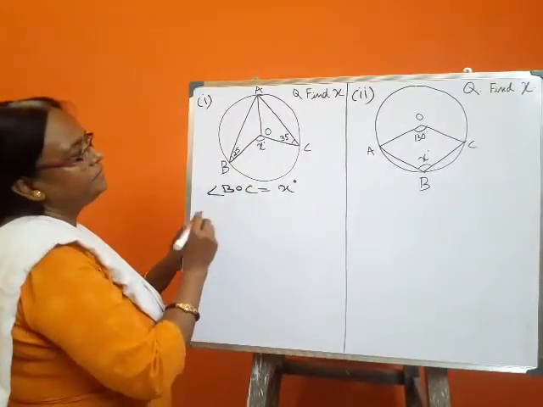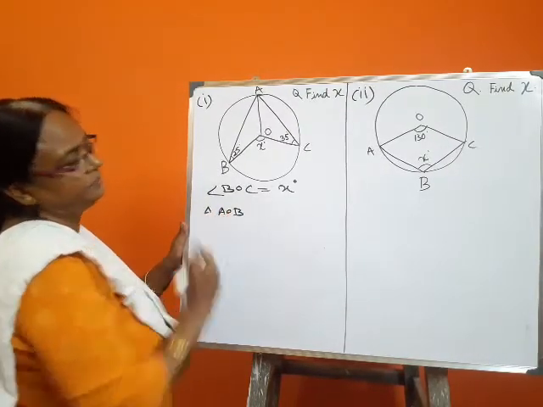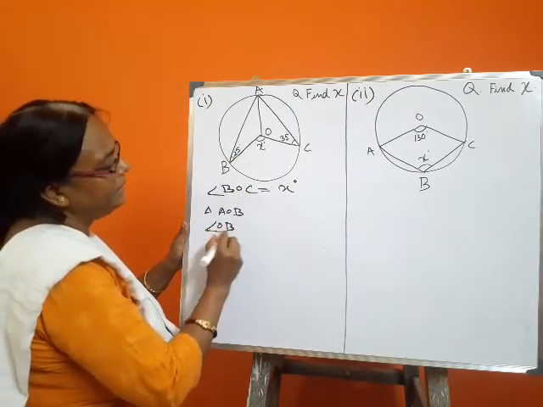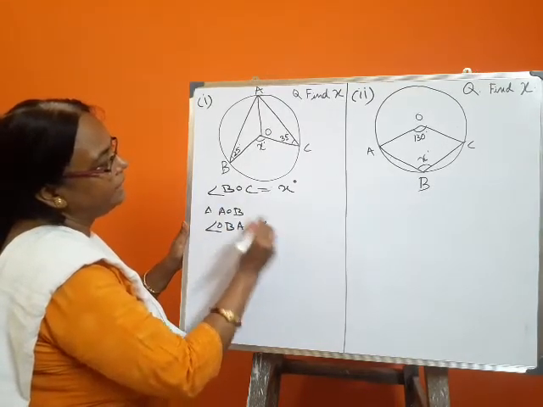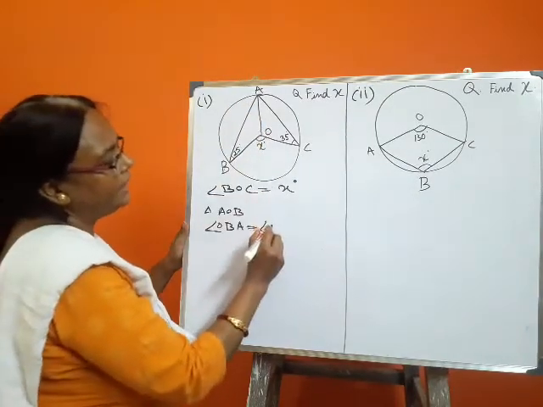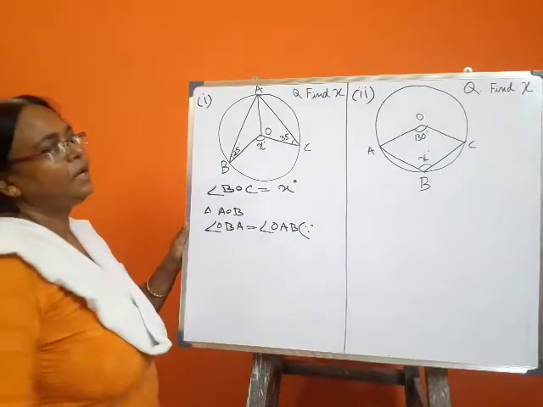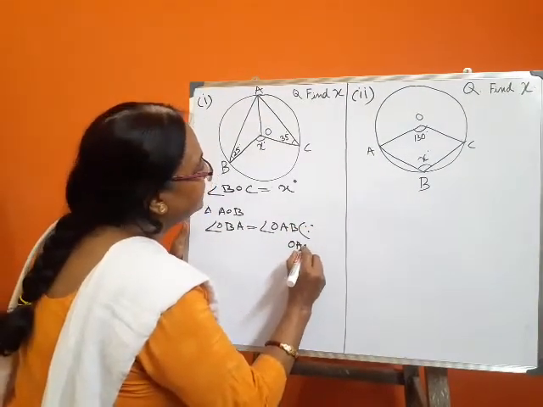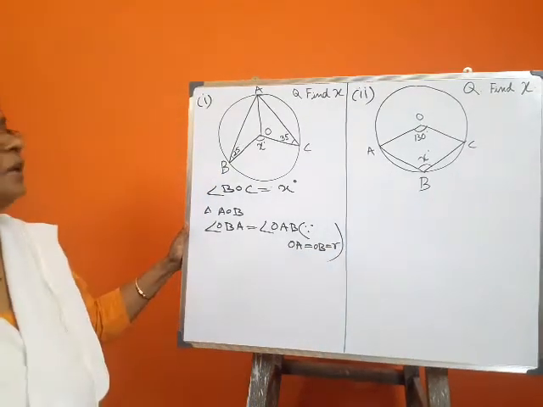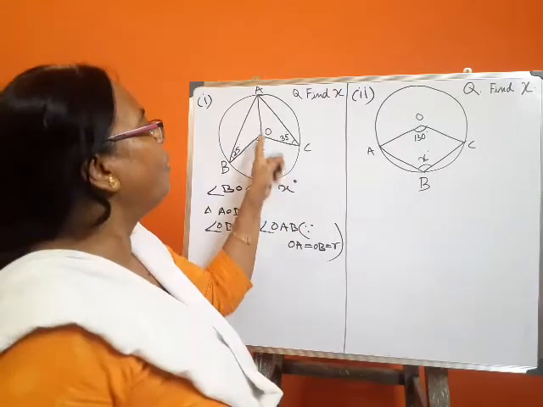Therefore, from triangle AOB, we can write angle OBA is equal to angle OAB, because OA is equal to OB is equal to R, the radius of the same circle. So angle OBA is equal to angle OAB.